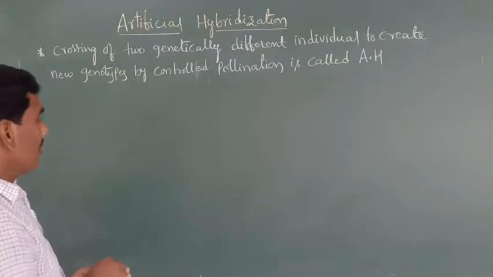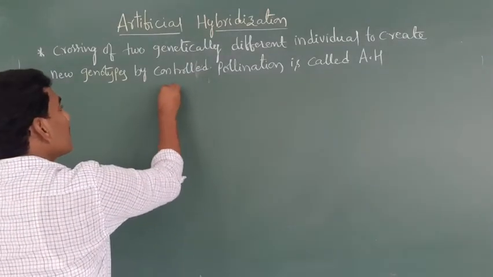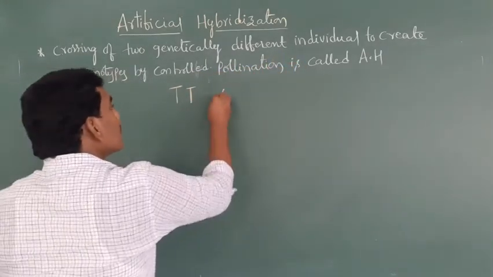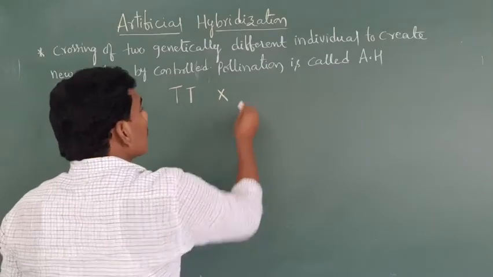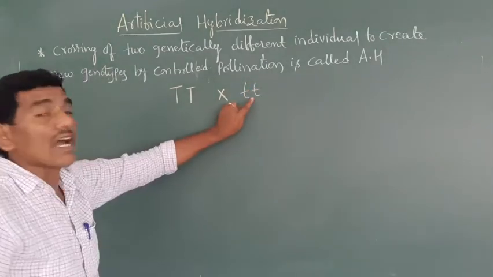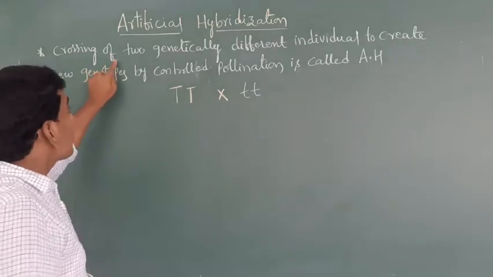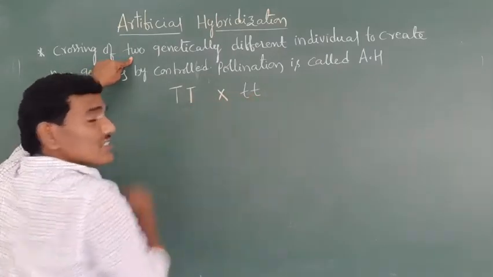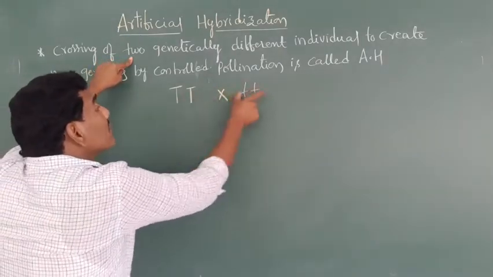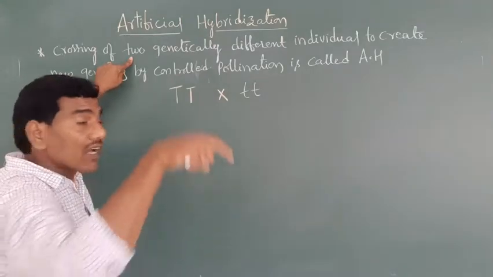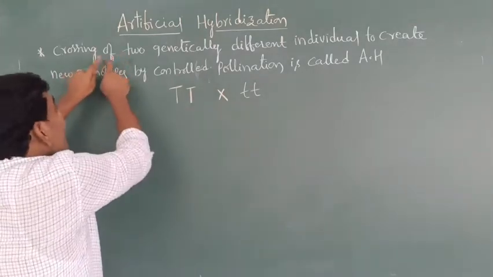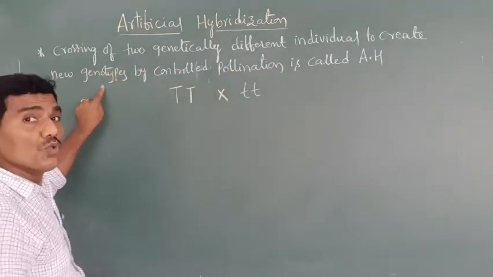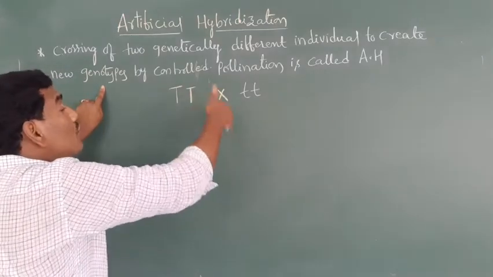For example, here this is a capital T, one individual. This is a small t, another individual. This is one gene, this is another gene. In between two different genes, we will follow the crossing method. That's why it is crossing of two genetically different individuals to create new genotypes. How are new genotypes formed?